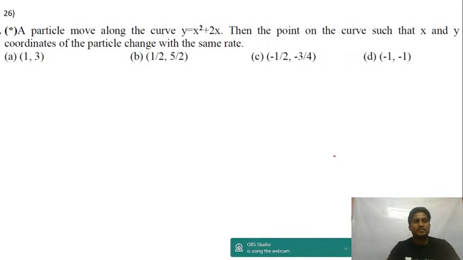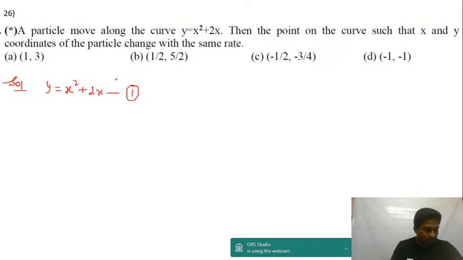Question number 26. A particle moves along the curve y is equal to x square plus 2x. Okay, let's call equation 1. The point on the curve such that x and y coordinate change at the same rate. So it's given in the question that dy by dt is equal to dx by dt, isn't it, guys?